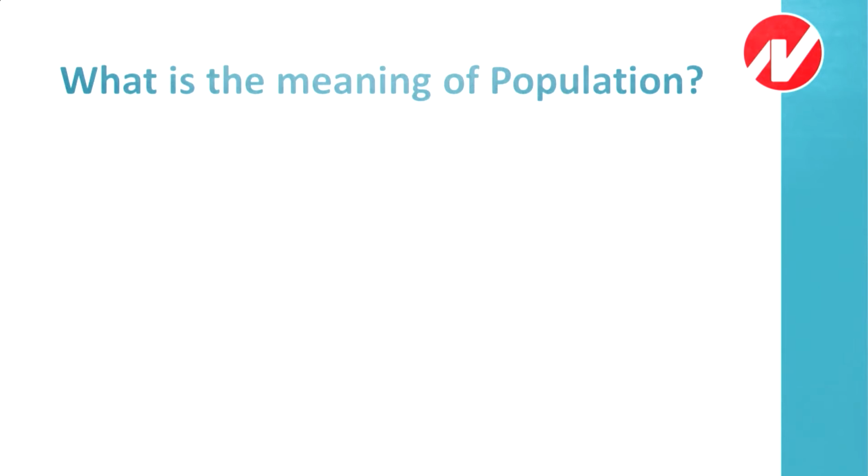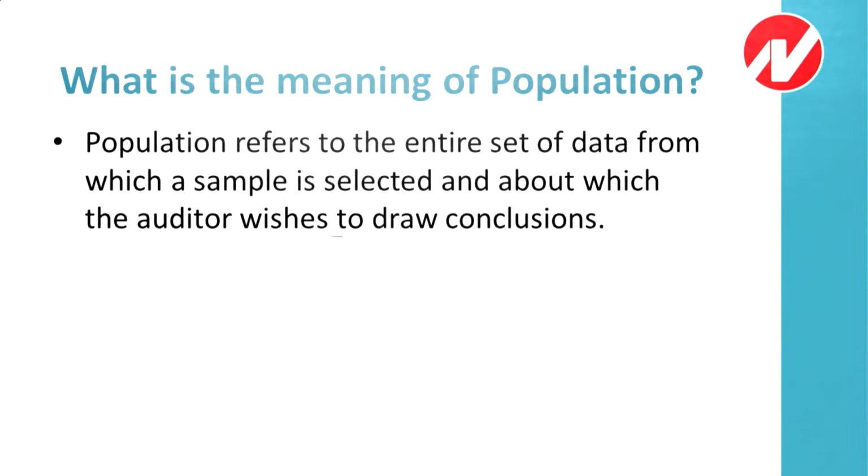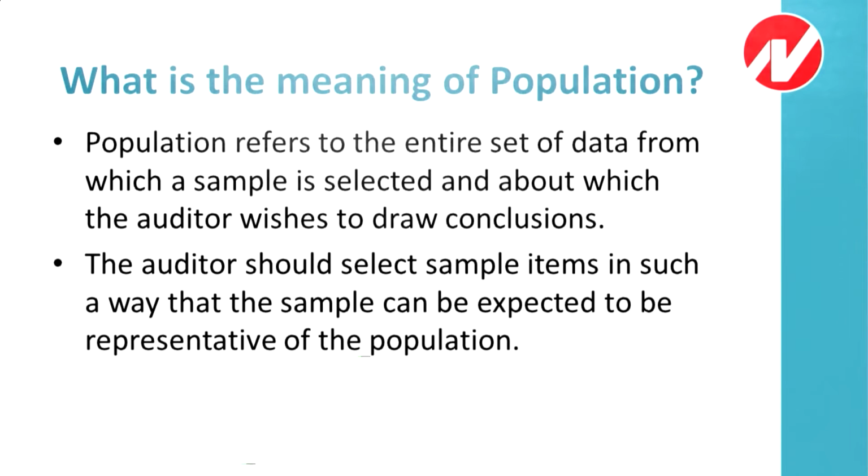What is the meaning of population? Population refers to the entire set of data from which a sample is selected and about which the auditor wishes to draw conclusions. Population is the data from which a sample is to be selected. Means the population is sales, and the sample selected is precisely a monthly sales or a weekly sales taken out of the population. The auditor should select sample items in such a way that the sample can be expected to be representative of the population.